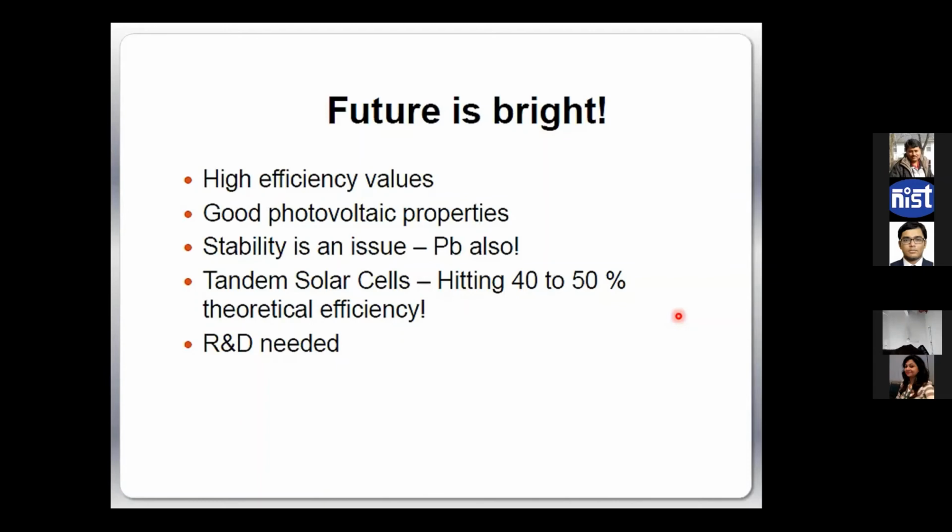If we can achieve that part, and I'm hopeful that in the next 5 or 6 years we will cross that hurdle, we will see really ideal solar cell devices installed on our rooftops everywhere, with very high efficiency and very low cost, where we can think of a world where we really do not have to burn fossil fuels to generate electricity. So that is the end of my talk.